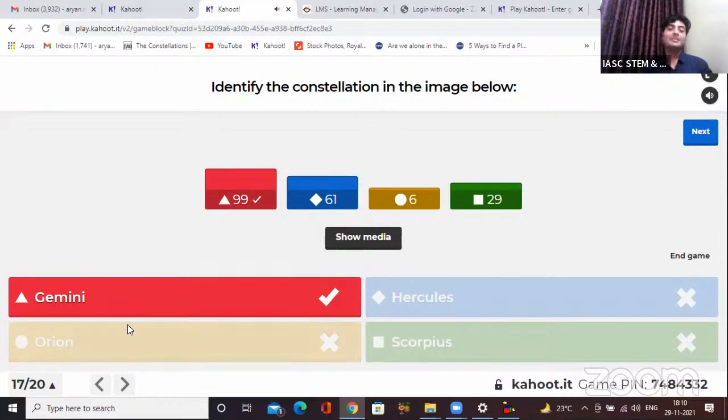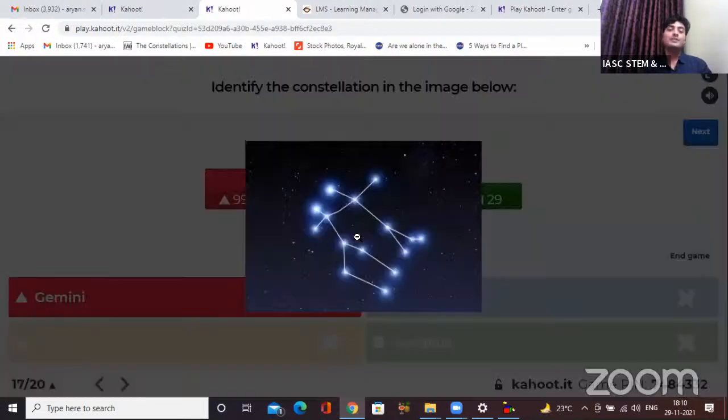Okay, so 99 of you said Gemini, and you all are correct. Okay, so Gemini, what does it represent? I hope some of you are aware of it. It represents the twin brothers or twin cousin brothers named Castor and Pollux. So now, as I said, I hope you can imagine now. It's like a stick figure. When kids draw, how do they draw? They just draw straight lines for a man, right? So here you see, this is the face, this is the body, the leg, and the hand. Hand is stretched out. And here is the second brother, Pollux. Once again, they are joining hand in hand, and these are the legs over here. So I hope you can imagine the Gemini constellation, the twin brothers, Castor and Pollux.